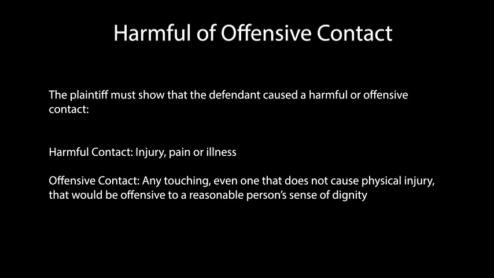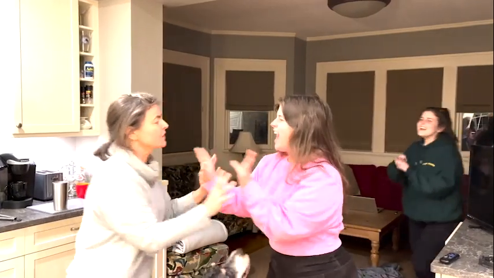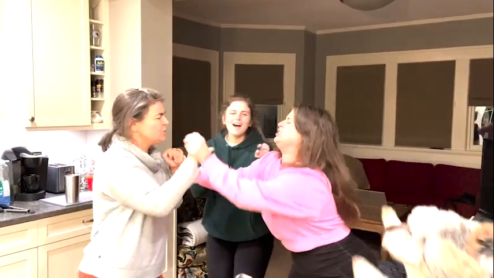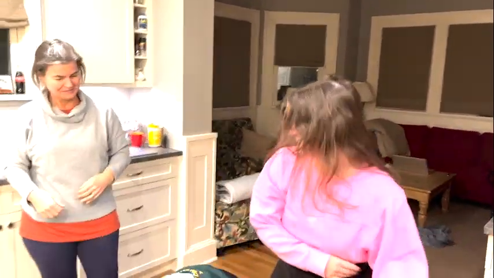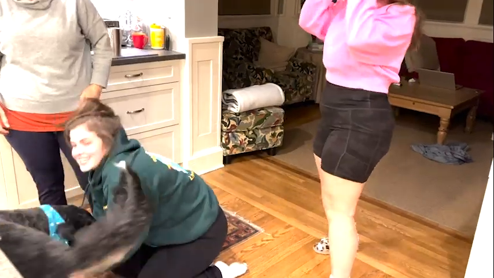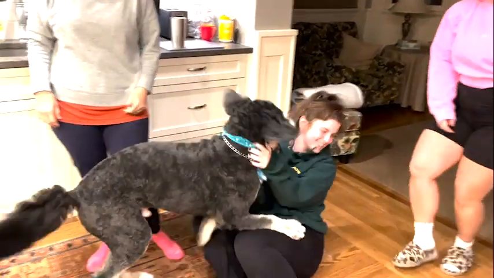The next element is harmful or offensive contact. The plaintiff must show that the defendant caused a harmful or offensive contact. A harmful contact is injury, pain, or illness, and an offensive contact is any touching, even one that does not cause physical injury, that would be offensive to a reasonable person's sense of dignity. In the video, we see my sister hit me across the face and I fall to the ground. It can be assumed that striking someone with your hand would cause injury or pain. Therefore, because my sister hit my face, harmful contact is established.